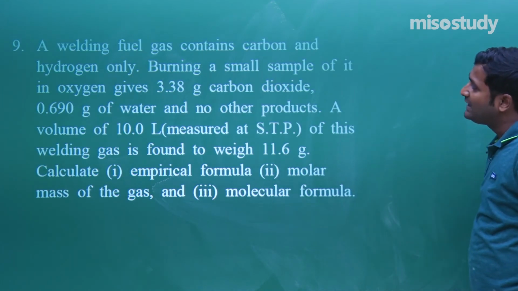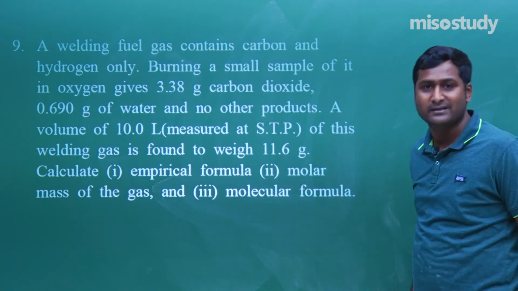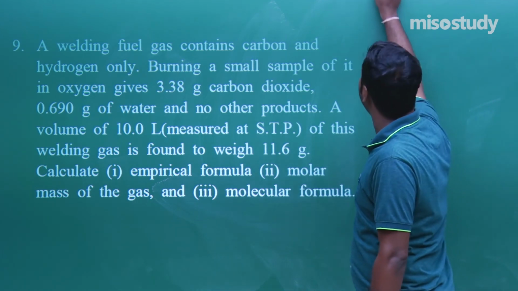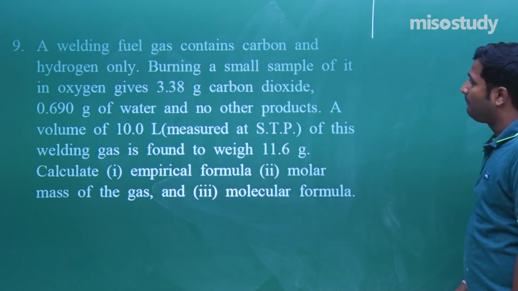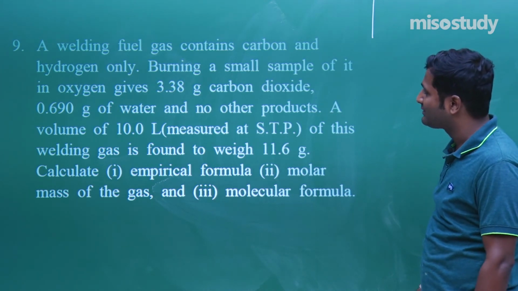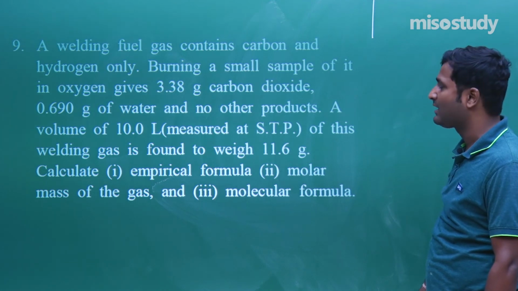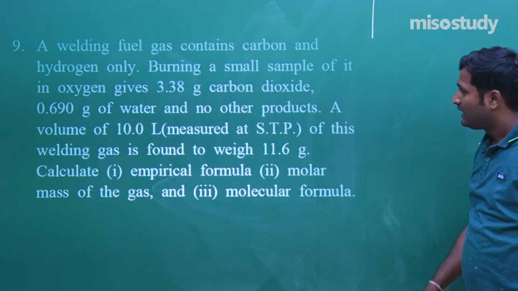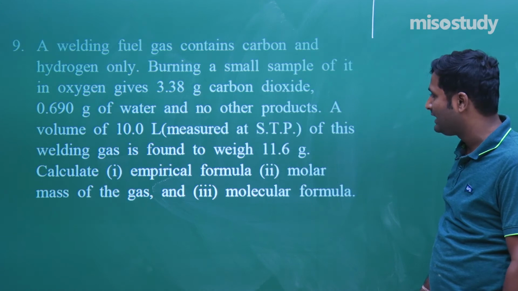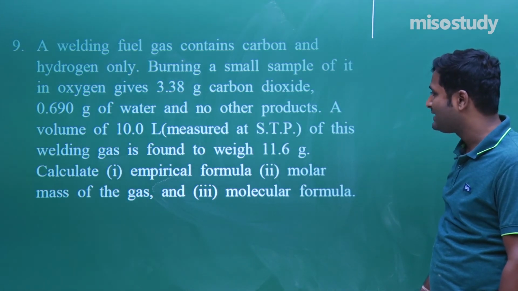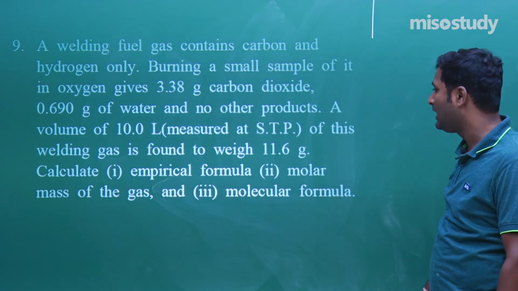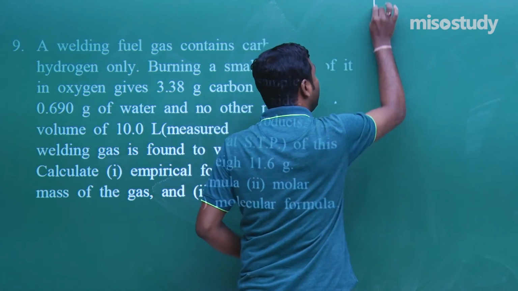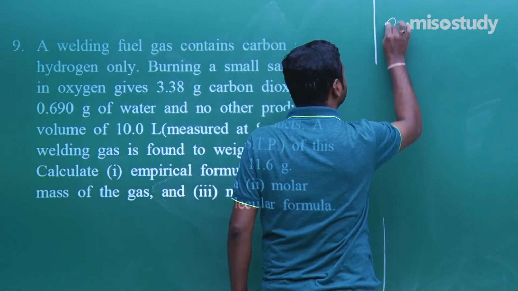Next question is: a welding fuel gas. Generally we know the welding fuel gas is C2H2, acetylene. But the question here: a welding fuel gas contains carbon and hydrogen. Burning a small sample of it in oxygen gives 3.38 gram carbon dioxide and 0.690 gram of water and no other product. A volume of 10 liter of this welding gas is found to weigh 11.6 gram. Calculate the empirical formula, molar mass and the molecular formula. Okay, so this is one of the biggest questions. Check it out what I am telling.